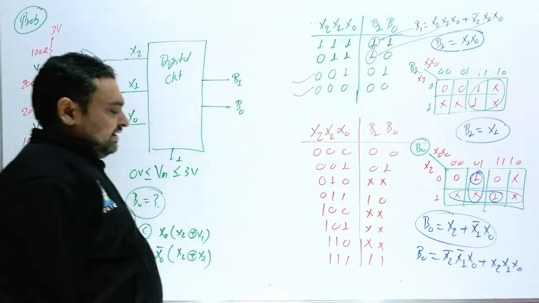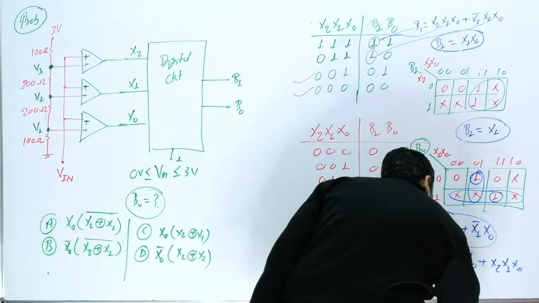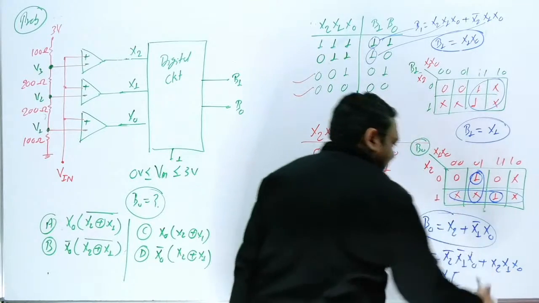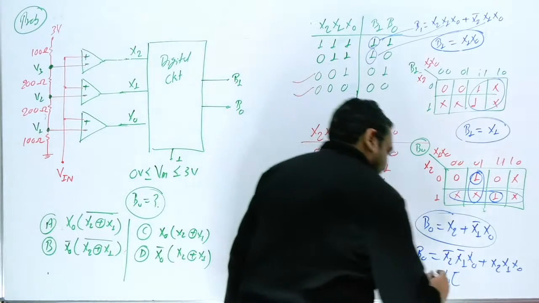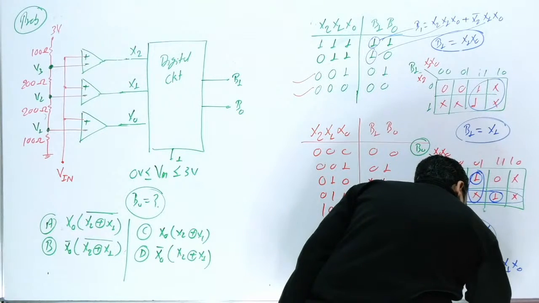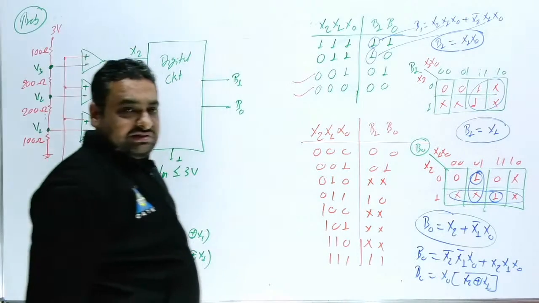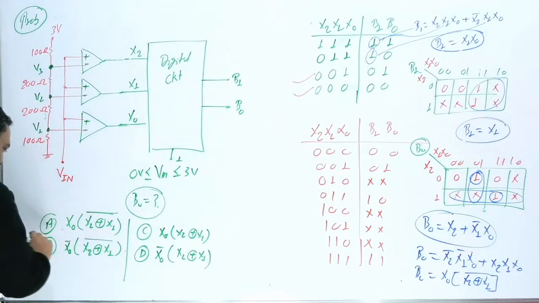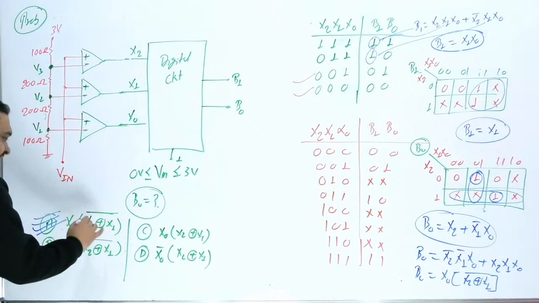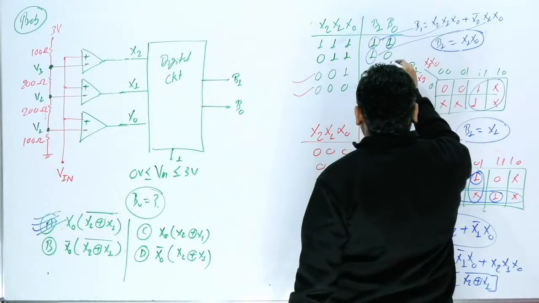Which term is common here? X0 is the common. So you can write here B0 is x0, the common term, and x2 x1 plus x2 bar x1 bar, an XNOR gate, or you can say XOR bar. So this is x2 x1 XOR whole bar. Can I write? So which is the correct answer for B0? X0 multiply this. A is the answer. This is not the minimized form. So directly you can write either this one or this one.